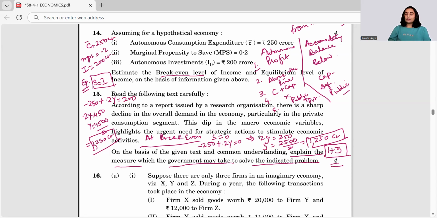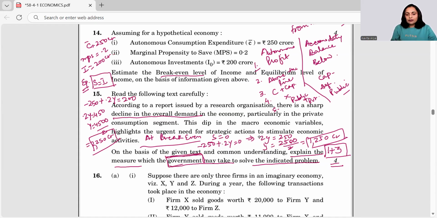Right. Now, there is a trick here. There is some trap here and students do go mistaken here as well. Now, let's understand. Here we are talking about a decline in overall demand. So the problem is, yes, deflation, deflationary gap. Right. So how to counter this problem? Beta, you must understand which measures are to be taken by the government.